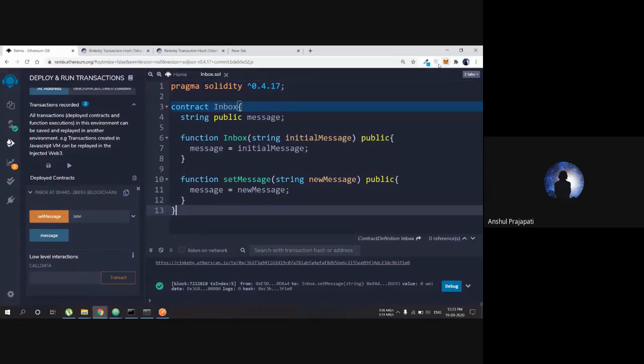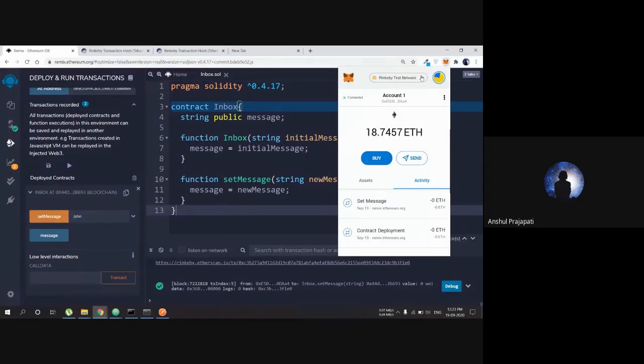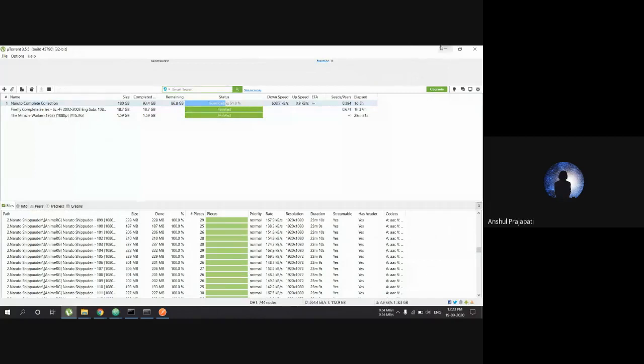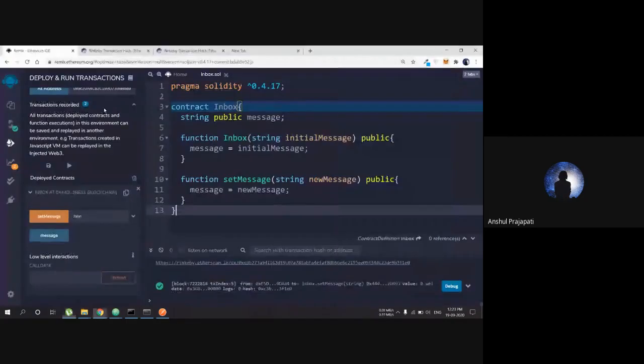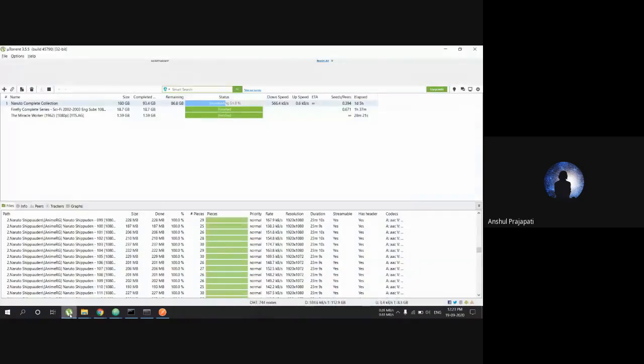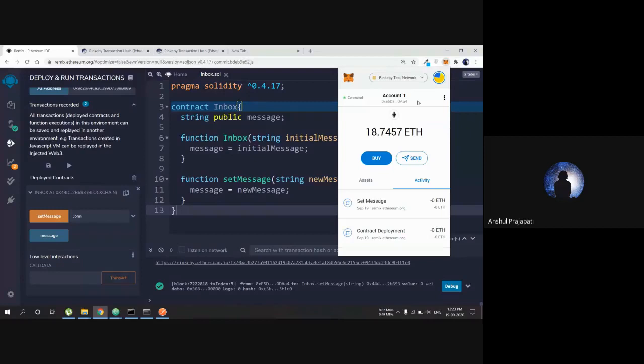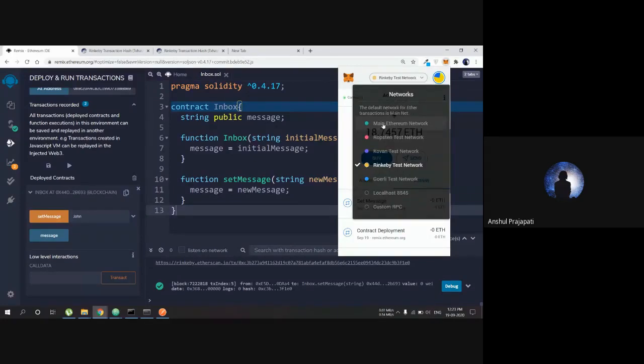If you want to deploy on actual networks with your actual money, there are different accounts which you can use. MetaMask is just an application, like uTorrent is an application which you can use to handle all your torrents. It's not like you are generating torrents; you are downloading from there, from different users. That's how MetaMask is working. It's not actually a wallet of yours. It just shows different networks here, and you can choose them and test your things, or you can actually deploy into the main networks.